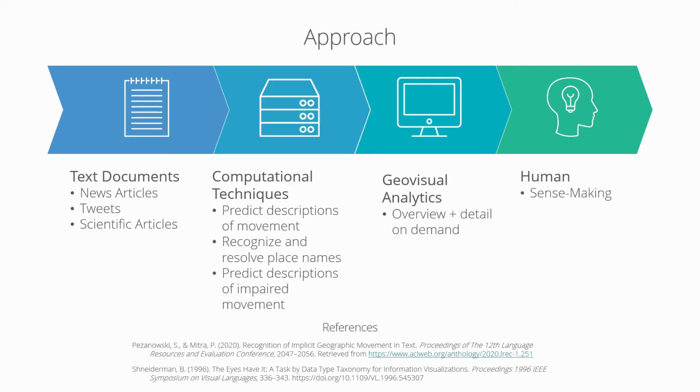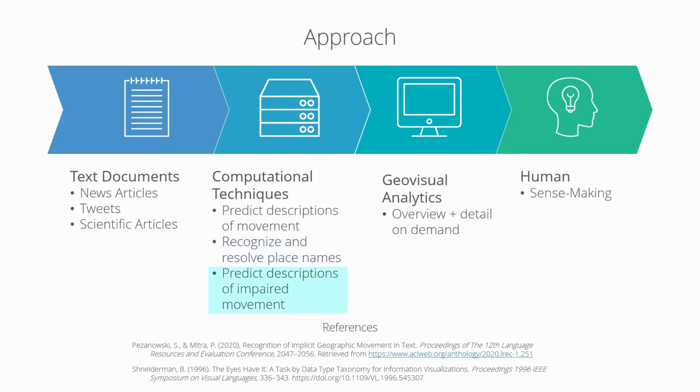To fill this gap in research, as an initial large-scale effort to derive meaningful information from textual data describing geographic movement, we applied multiple computational techniques to hundreds of millions of statements from 3 sources of text documents. First, we predict those that describe geographic movement using our previously developed machine learning-based methods. Second, we identify and geolocate the geographic places mentioned using geographic information retrieval and geographic feature extraction techniques.